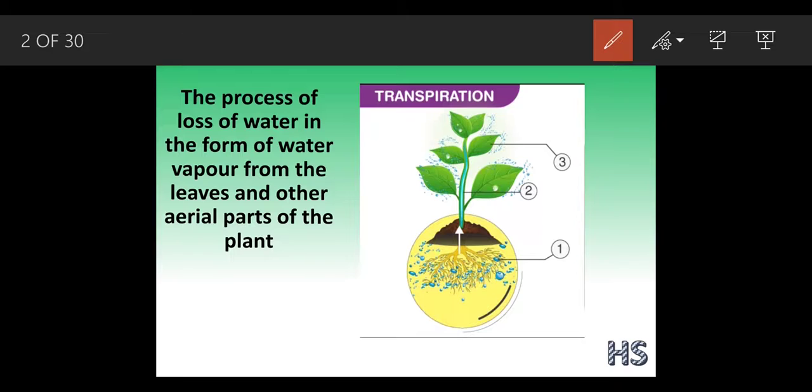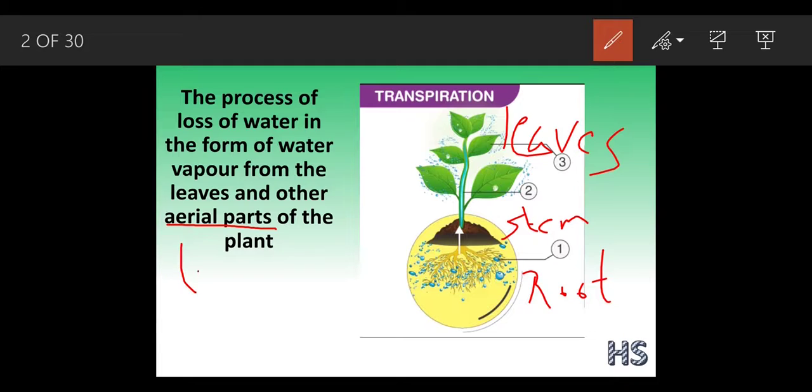What do you mean by the word aerial parts of the plants? See, this one is roots. The second is the stem, and the third one is the leaves. The word aerial means the above part.